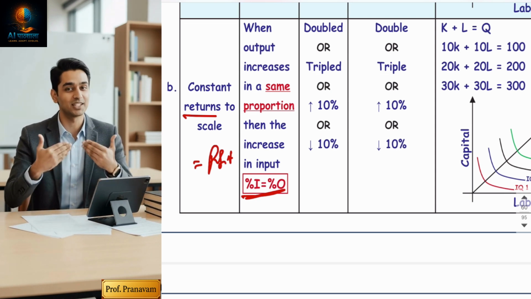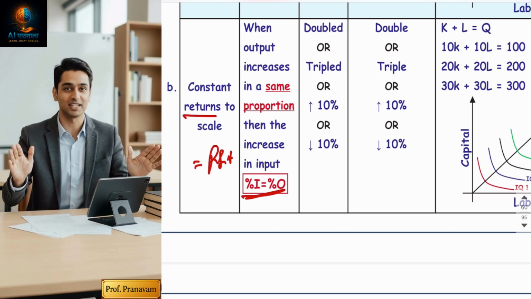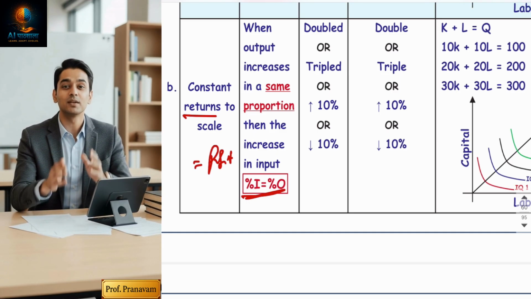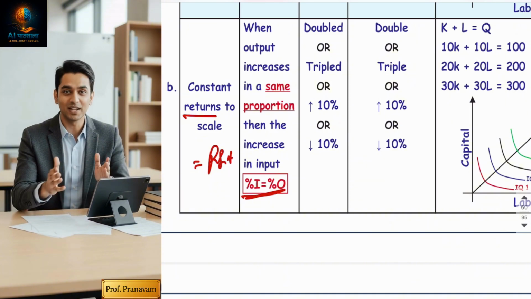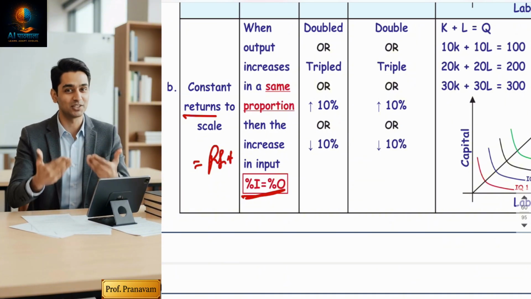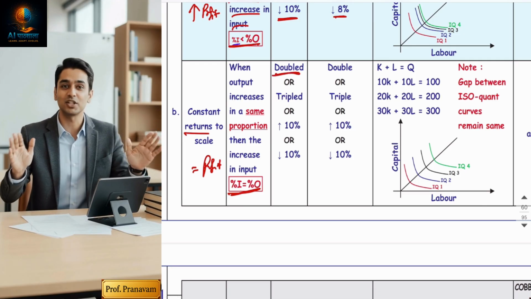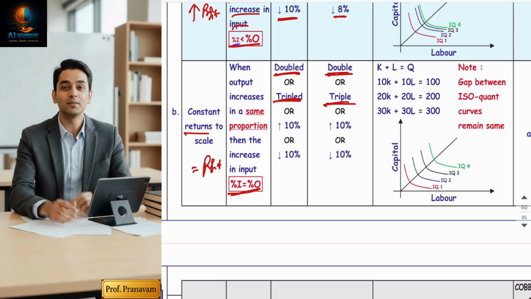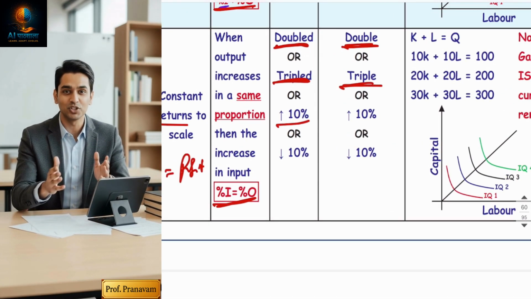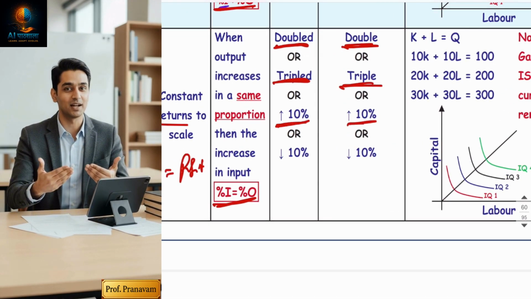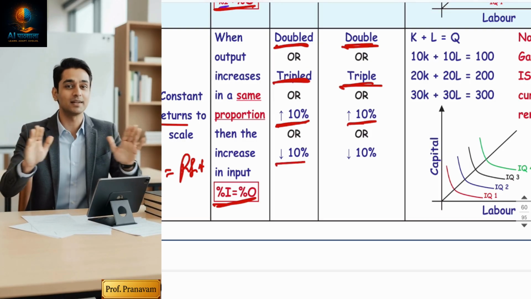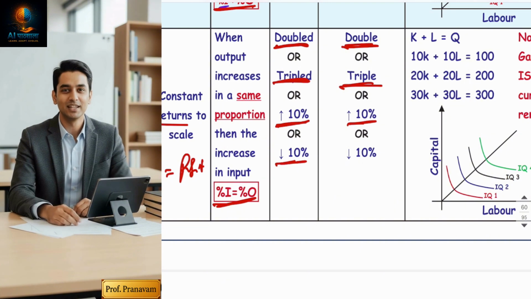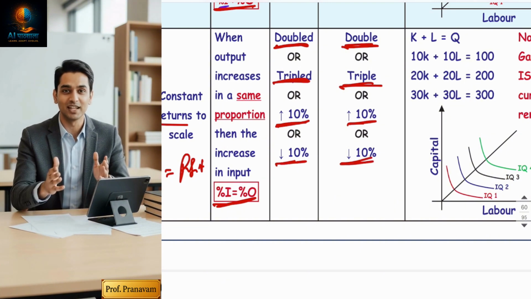In increasing return, output was becoming greater, but here input and output will be the same. So the definition is: percentage change in input brings equal change in output, neither greater change nor lesser change. If input is doubled, output will become double. If input is tripled, output will be triple. In percentage form, if input increases by 10%, output will also increase by exactly 10%. If input falls by 10%, of course, output will also fall, because both have a direct relationship. It will fall by 10%.